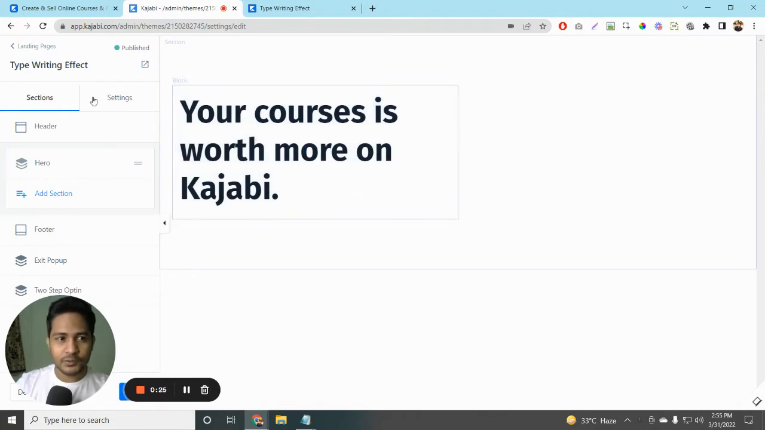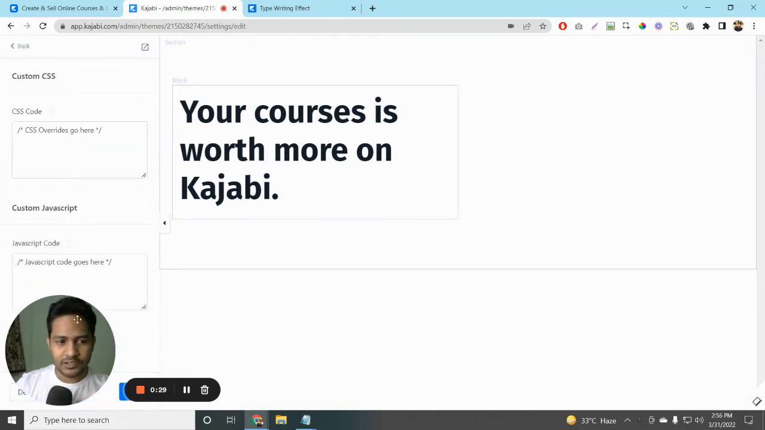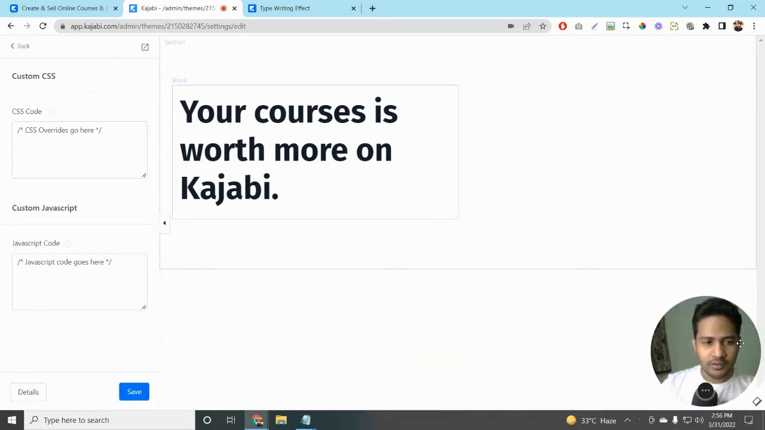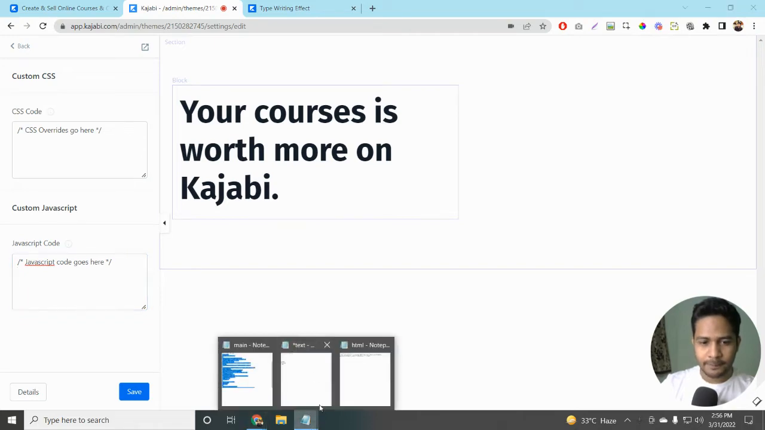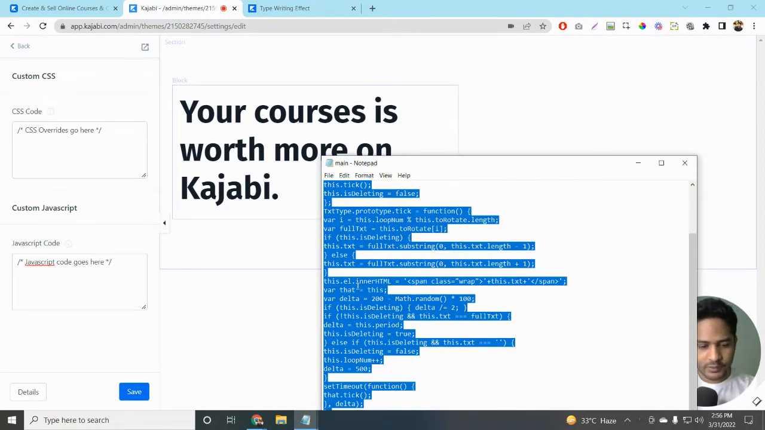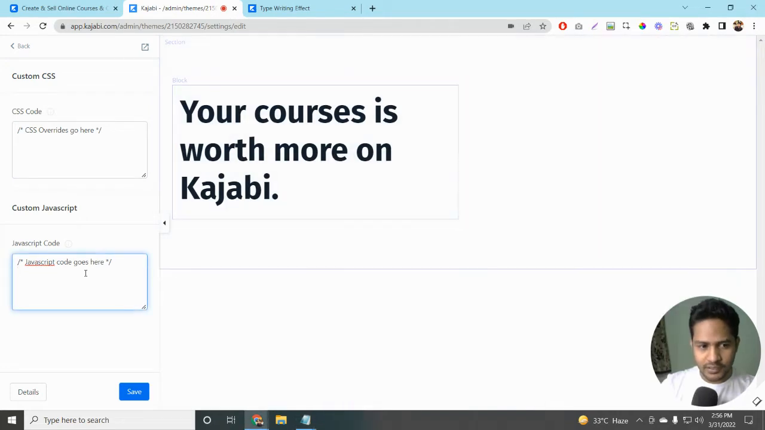The next thing that you need to do is go to the settings tab over here and click on custom code. Over here, just below where it says JavaScript code goes here, paste the JavaScript code that I will be providing in the description of this video. The JavaScript code is going to look something like this. Just copy it and paste it over here and click on save.